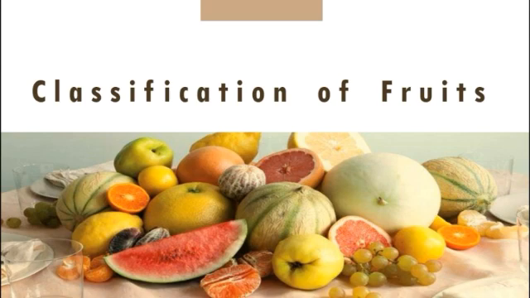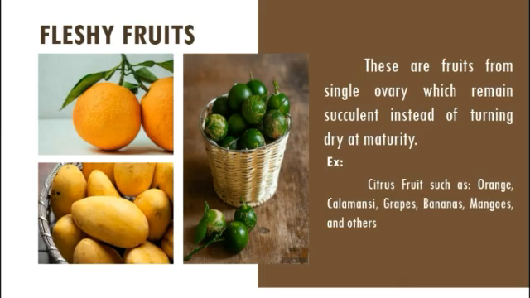Fruits may be classified on the basis of consistency and structure. Here are the classifications of fruits. Fleshy fruits. These are fruits from a single ovary which remains succulent instead of turning dry at maturity. During development in fleshy fruits, the pericarp and other accessory structures become the fleshy portion of the fruit. Examples are citrus fruits such as orange, calamansi, grapes, bananas, mangoes, and others.